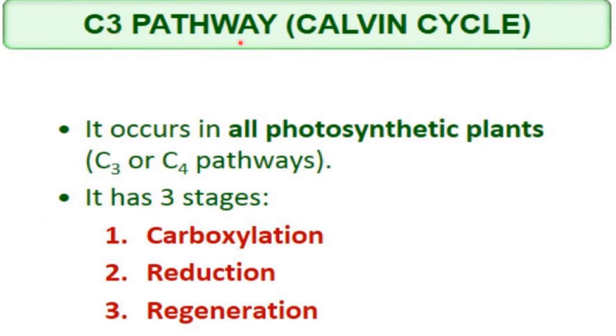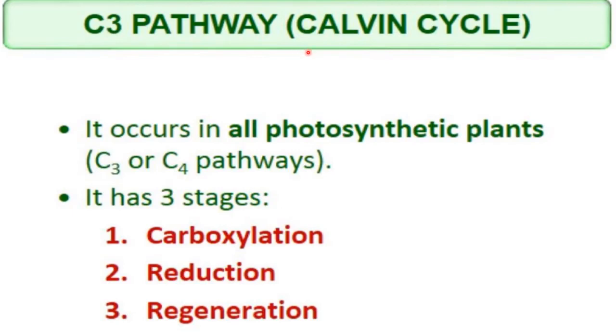Simply, you can say this is the Calvin cycle. This is also called the C3 pathway. Why is it called the C3 pathway? Because the first stable product is a 3-carbon compound. That's why this is the C3 pathway. Okay. And because it was discovered by Melvin Calvin, that's why it is also called the Calvin cycle. So this cycle occurs in all photosynthetic plants, C3 or C4 pathways. So there are two types of plants, C3 plants and C4 plants. So this C3 pathway occurs in C3 plants as well as in C4 plants.